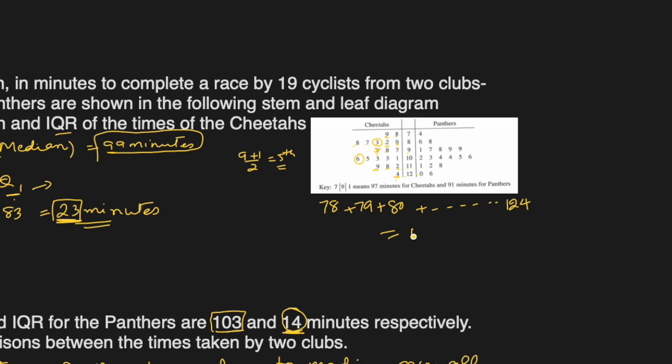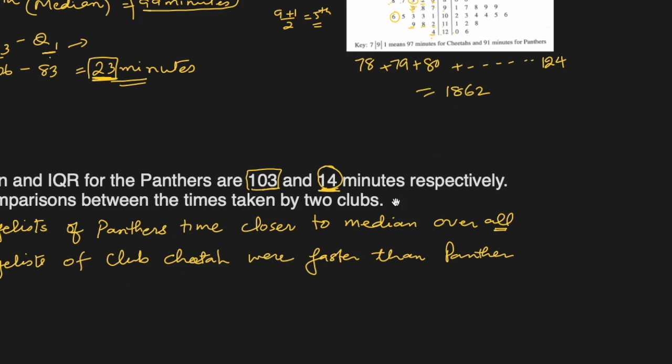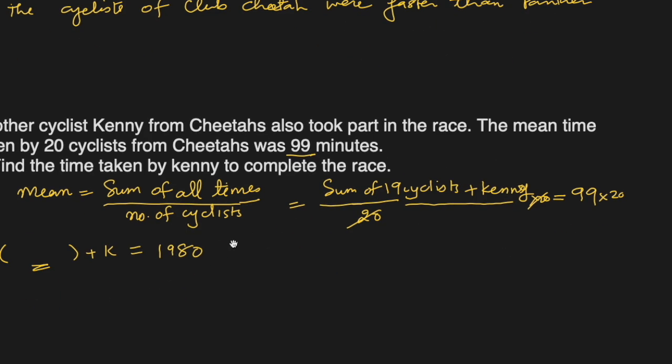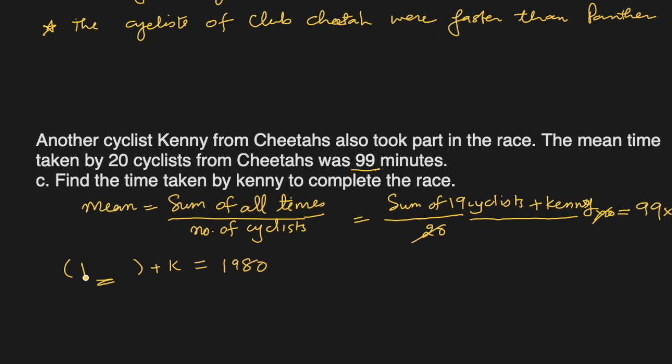It came out to be 1862, and this is what we're going to use here. So Kenny's time will be 1980 minus 1862, which is 118 minutes.